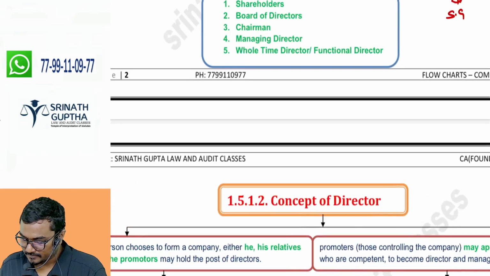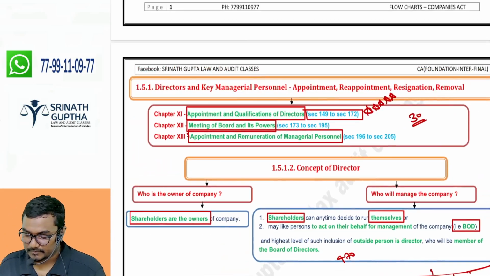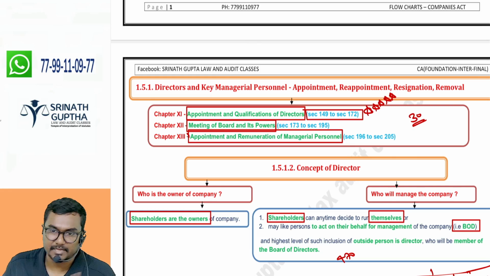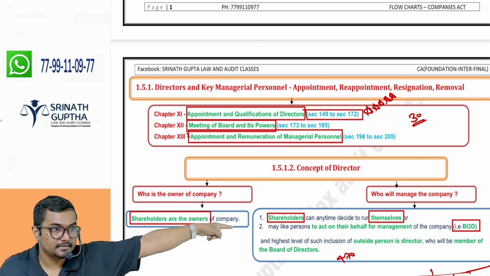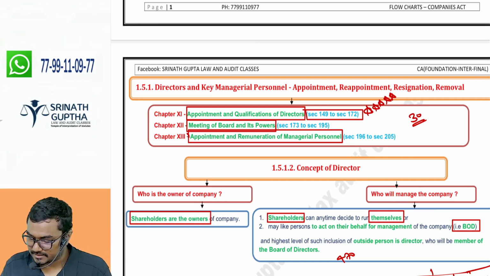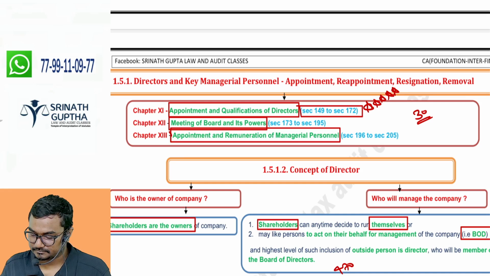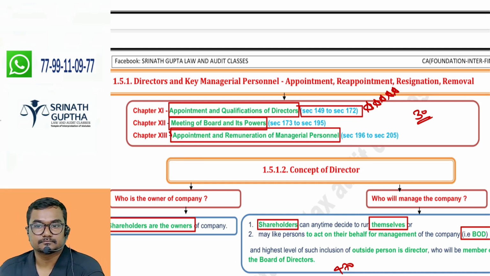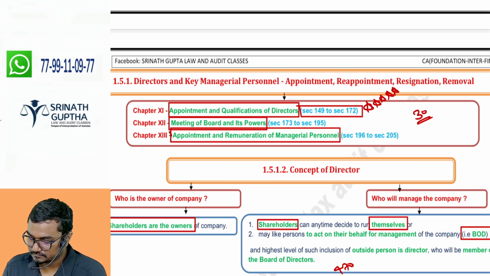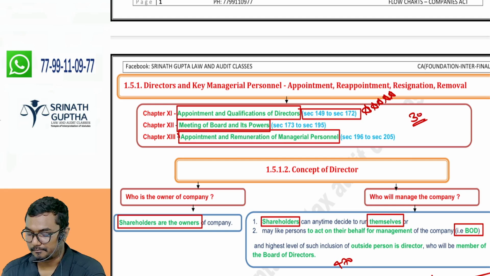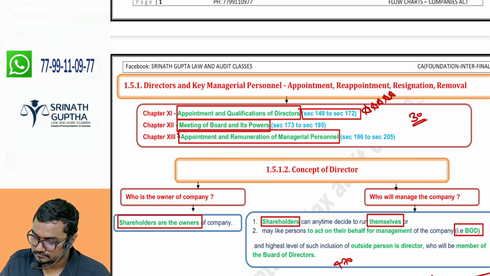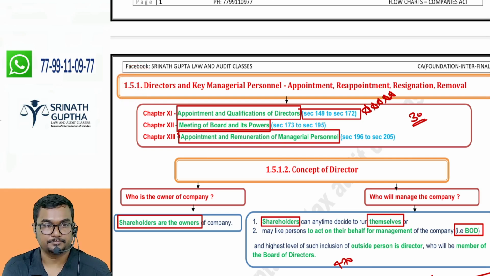Keep the heading: Directors and KMP. Directors and KMP. Have you written the chapter names?